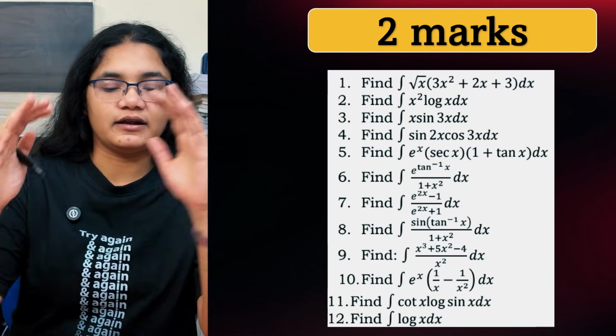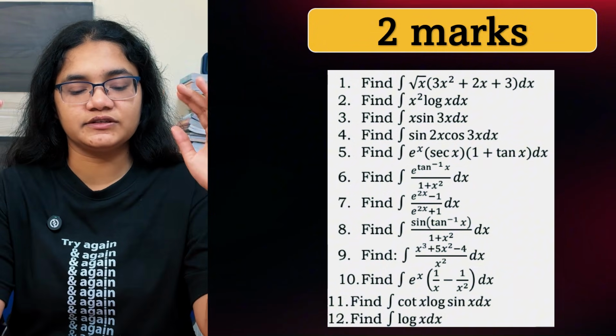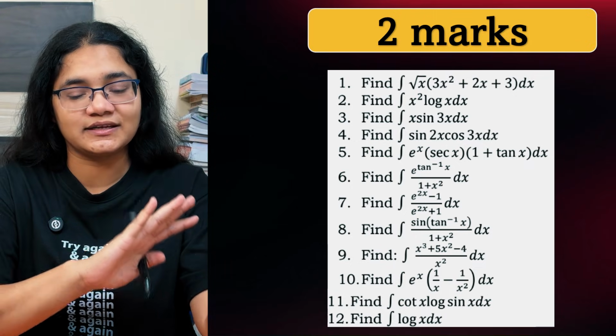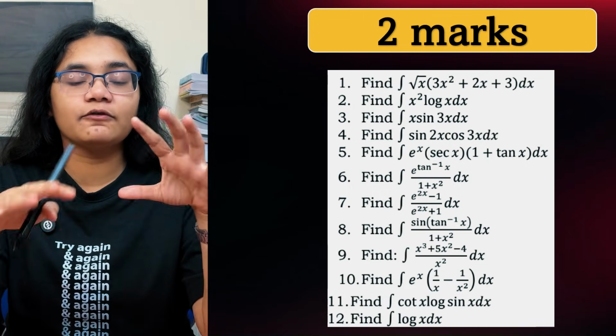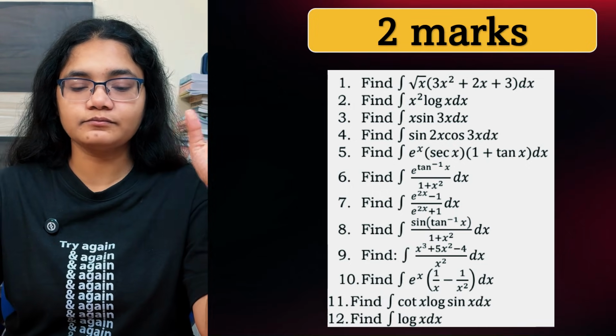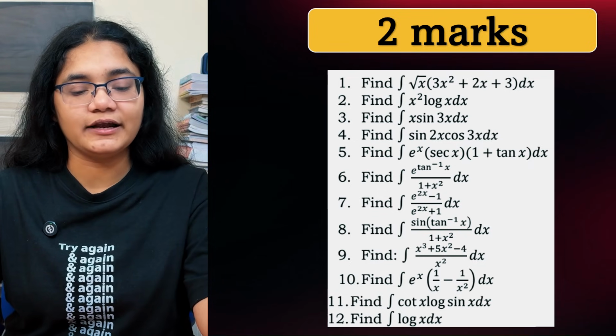So now what I have done, I have discussed all the past questions with solutions. Now here is the list of certain 2 marker questions, certain types of questions that you can expect in the 2 marker section. Definitely you may not get the exact question, but these types of questions you need to solve. Okay, so for example, this is simple, just multiply and apply the regular integration formula.